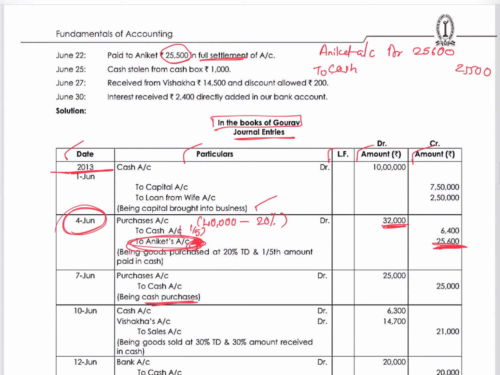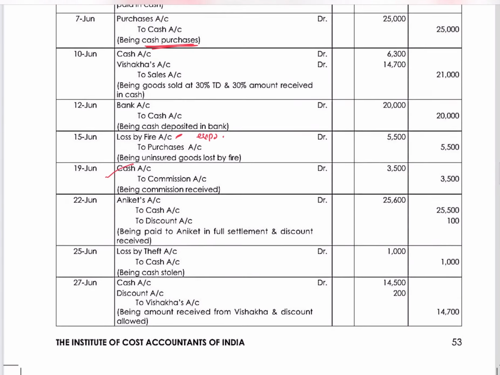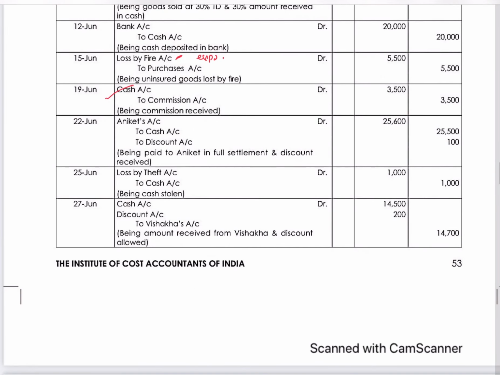And can you see both sides are not equal? It's 25,600 here, 25,500 here. So what is the 100? The 100 is a discount which Aniket gave us. So this is a cash discount, a discount received. So Aniket account to cash account to discount account. Okay. So you can say being paid to Aniket in full settlement and discount received.